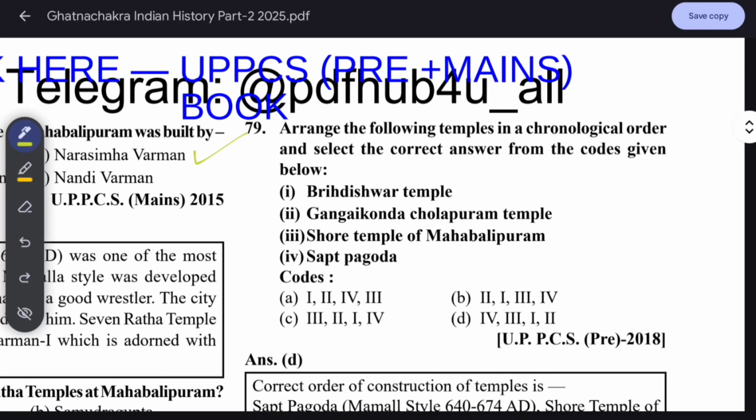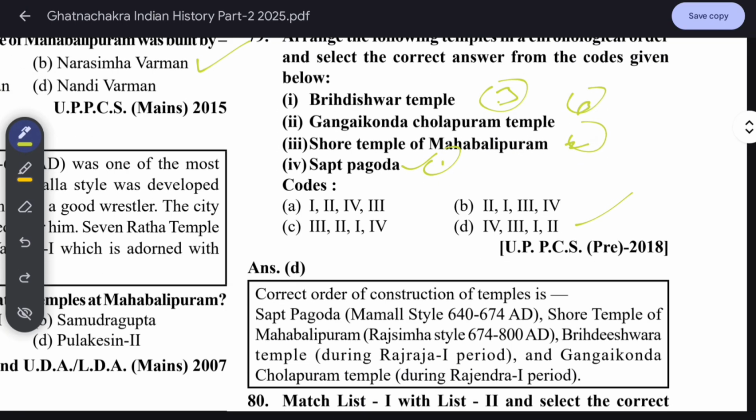Arrange the following temples in chronological order and select the correct answer from the code given below. So we have to arrange them in chronological order. First one is the Seven Pagodas. Then the Shore temple of Mahabalipuram was built. Then the Brihadeeswara temple, which Raja Raja I built. Then Gangaikonda Cholapuram, which Rajendra I made. So the fourth will be the answer.